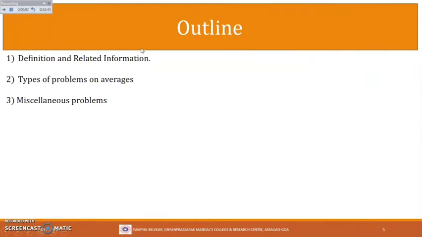So today we'll be learning the definition of the average and some related information. The average we are going to learn is the common average, that is the arithmetic mean. Notice one more thing, there are so many averages like mean, median, mode, but in this presentation we are going to learn the mean only, the arithmetic mean only. Then we shall see the various types of problems on the arithmetic mean, and at the end we shall solve a few problems based on this arithmetic mean.